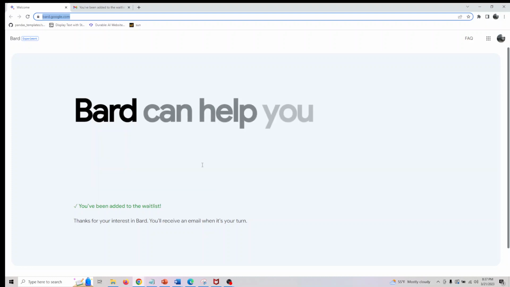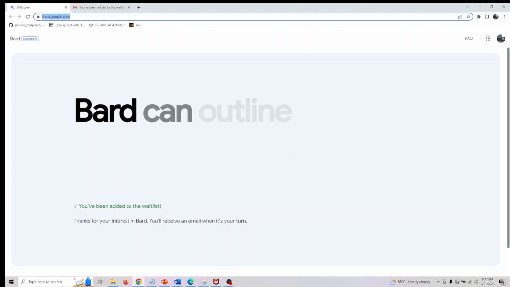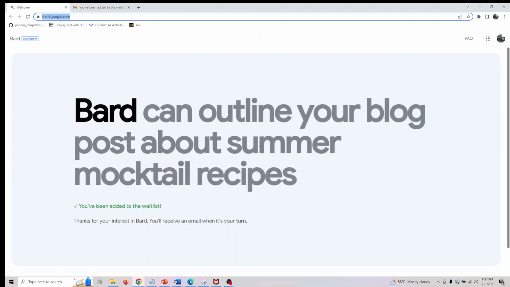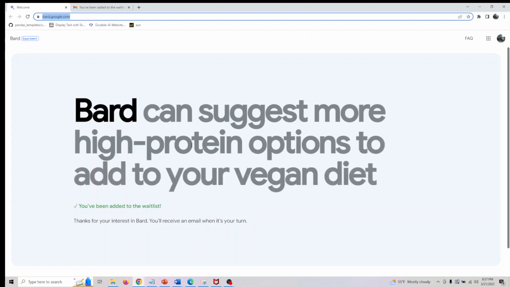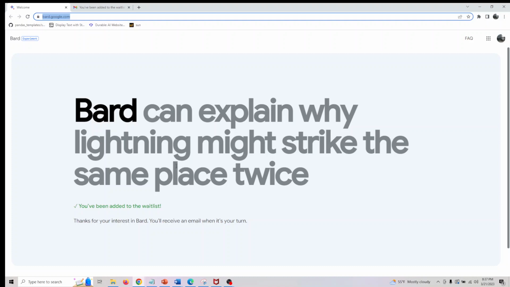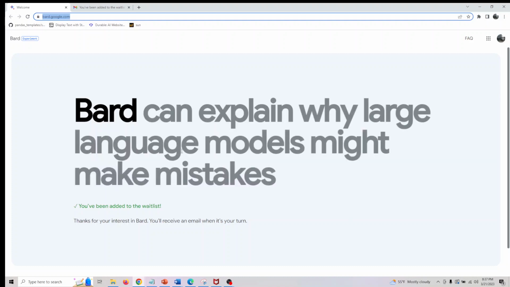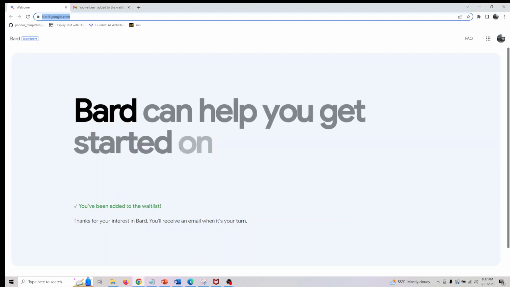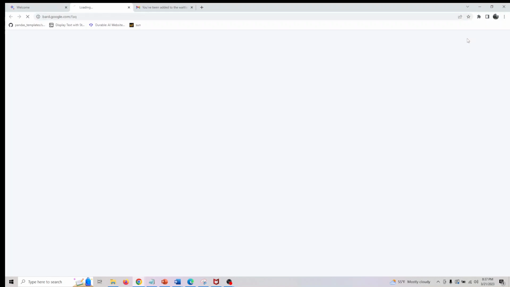Some descriptions of what they say you can do with it: you can help finish your art studio tagline, and you can outline your blog post. Similarly, they also talk about writing a novel, and there are some other use cases they have described here, but unless you actually read through, you won't understand it. So in whatever we have, let's go to FAQs.